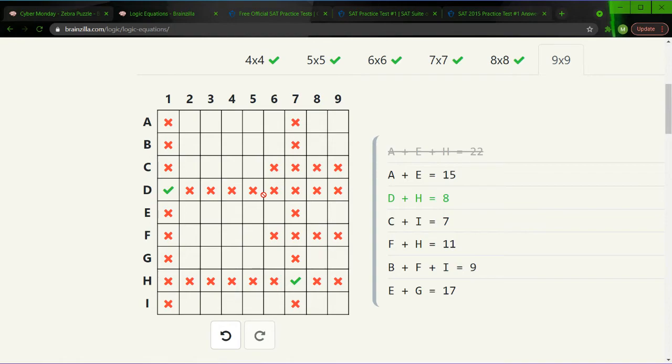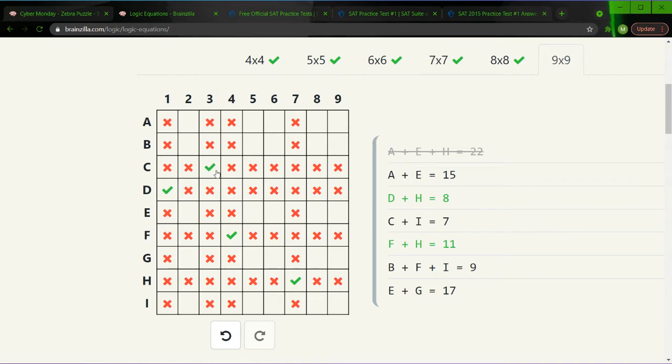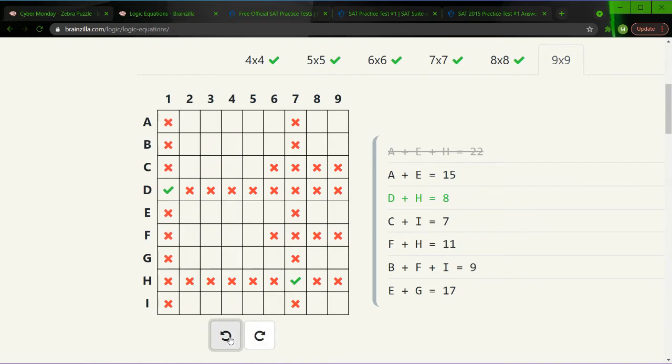Right, now we're on to F plus H is equal to 11. We already have H is 7, so F must be 4. In which F plus H is, oh, I accidentally clicked 3. 4, in which case C must be equal to 3. 4, wait, did I do that wrong? Oh, I did. I accidentally clicked F. That's my bad. I was meant to click C plus I.